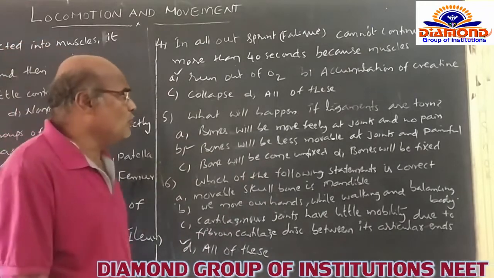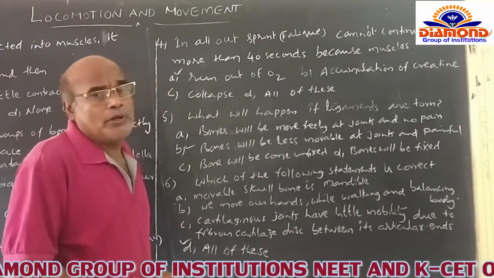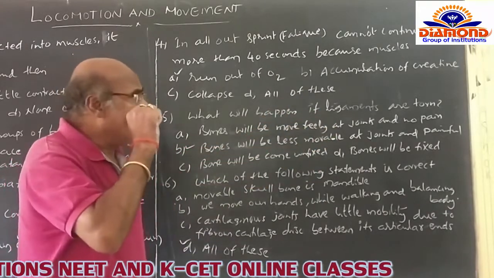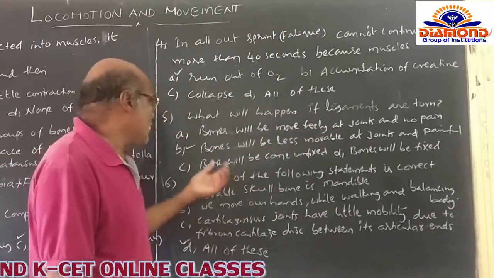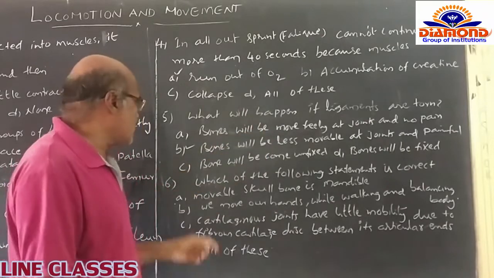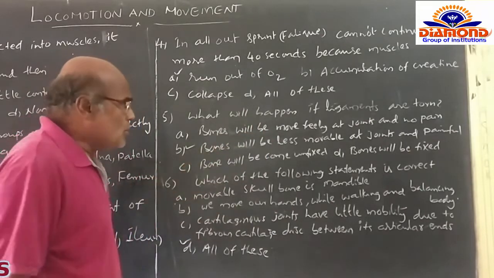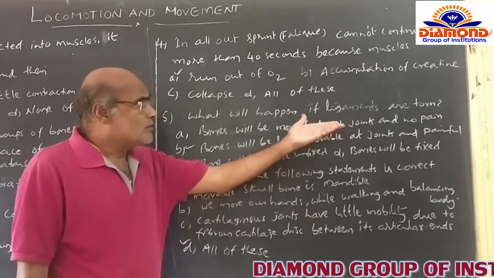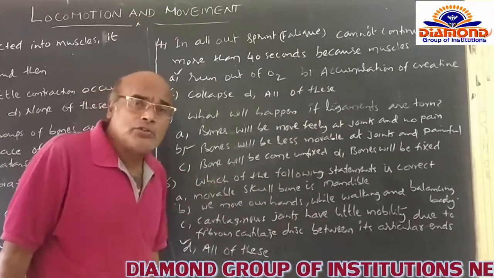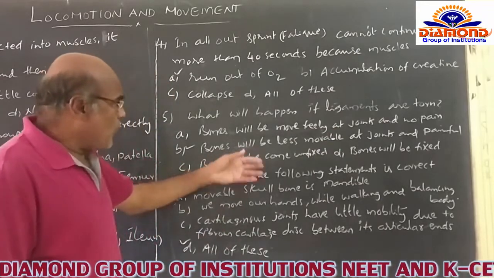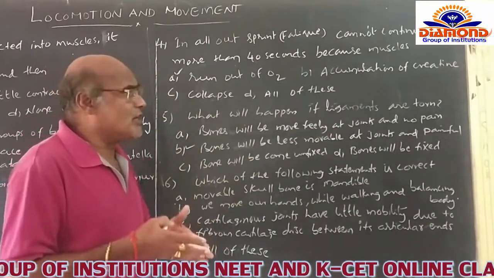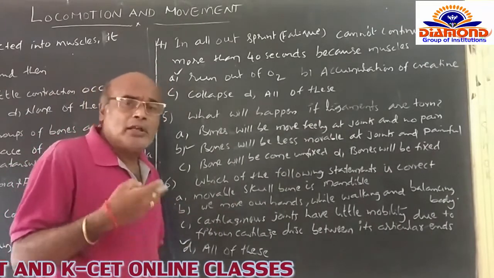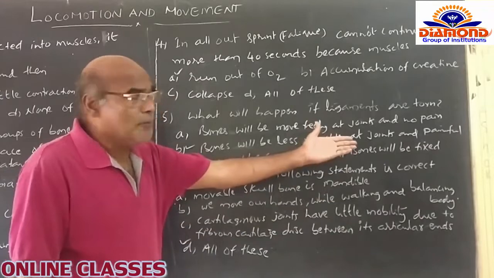Bones will move freely at the joint and no pain. That does not happen, because the ligaments are not healthy and not perfect. So naturally the first option is not at all correct. B option is the bones will be less movable at joints and painful also, because the torn ligaments do not permit the bones to move freely at the joints. When the bones are moved slightly, certainly the person will feel a little pain itself.